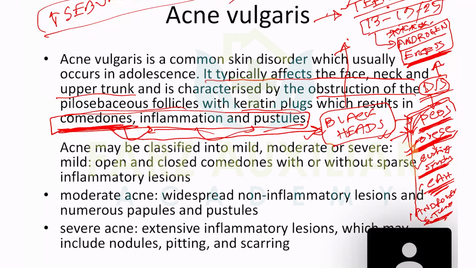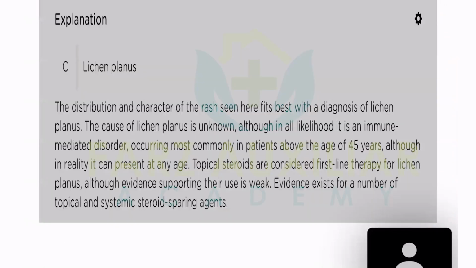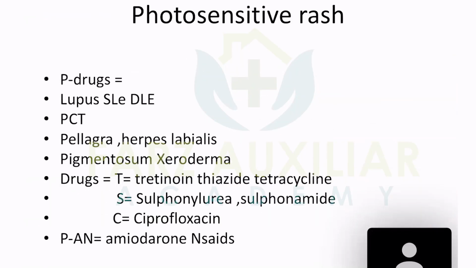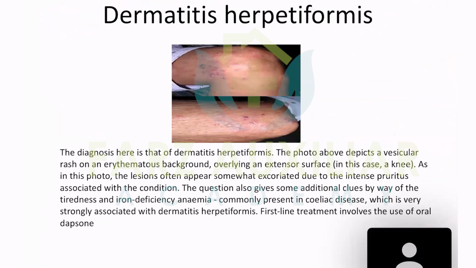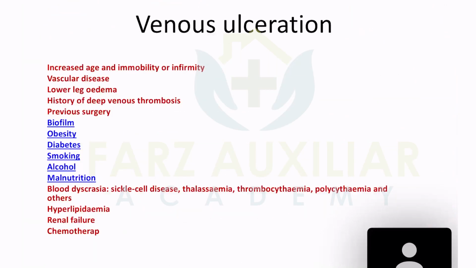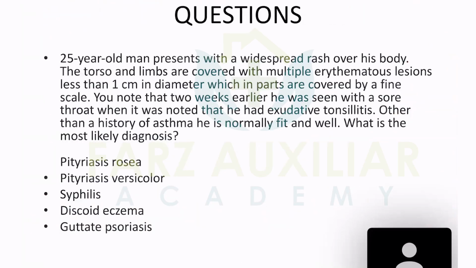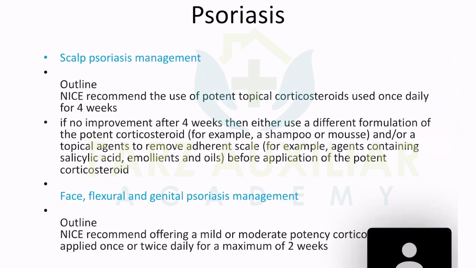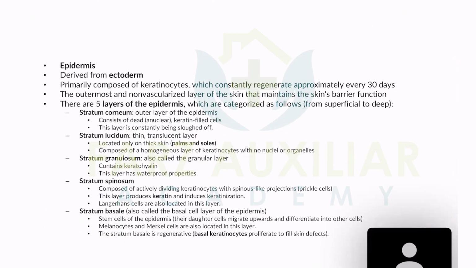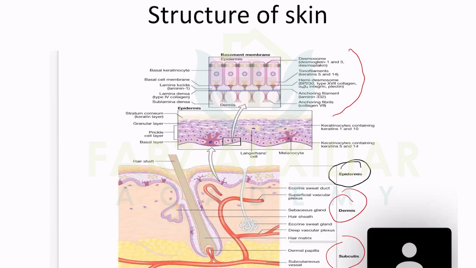We can see one of the pictures from the first class, showing the physiology. Look at this, this is the sebaceous gland, this red one. So here, increased sebum production by whom? Androgen.